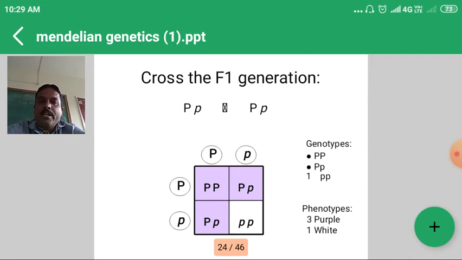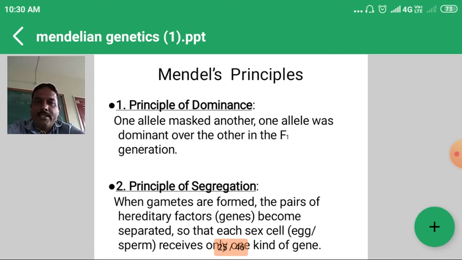Four individuals are obtained in the F2 generation when we cross F1 with F1, capital P, small p crossed with capital P, small p. The first three individuals are purple and the last individual, small p, small p, is white. That is the ratio obtained: 3 purple and 1 white. So by another example, we can prove the monohybrid ratio.